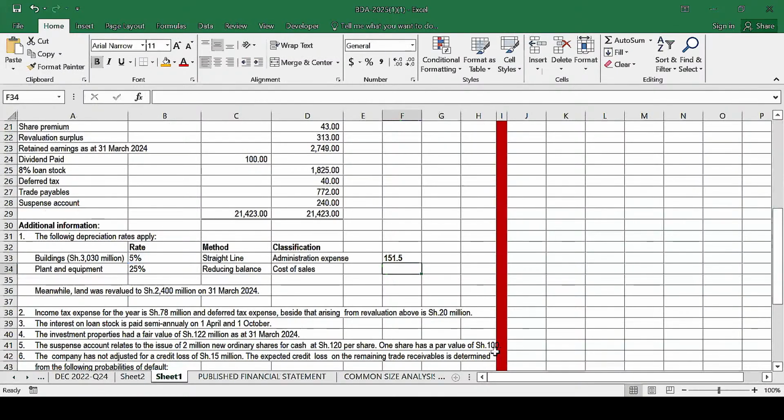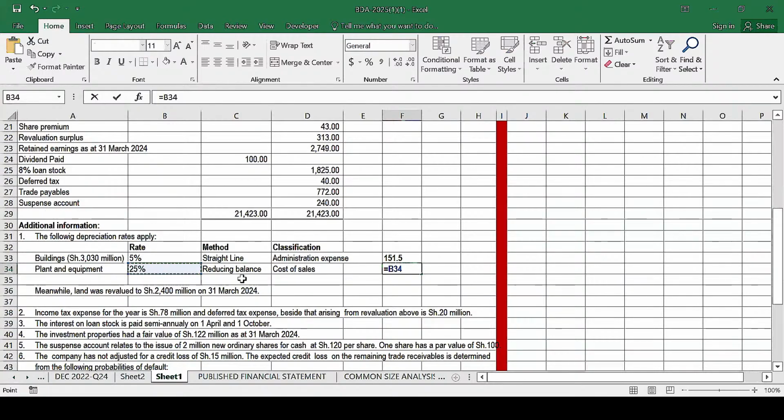So we take that, 5% of 30, and we enter. So that will give us 151.5. Depreciation on buildings, and I hope you can see that this one will be included as part of administrative expenses. We need to do the same for the other assets, plant and equipment, 25%.